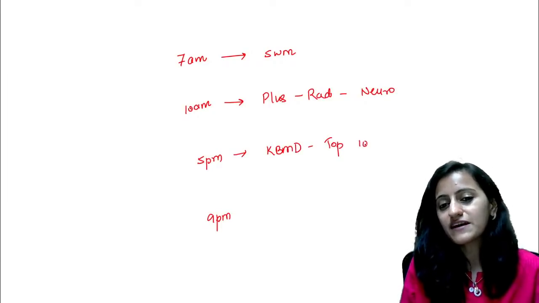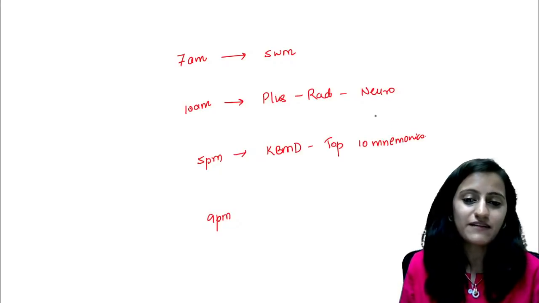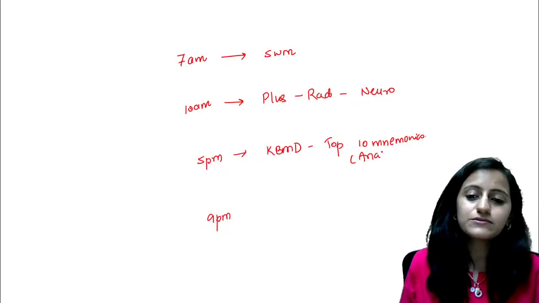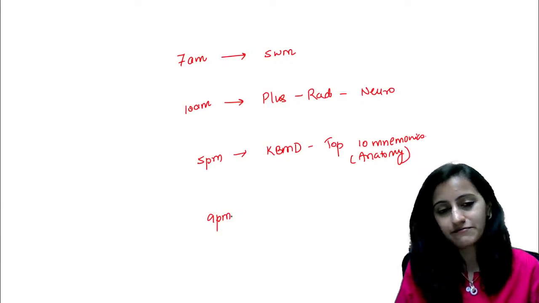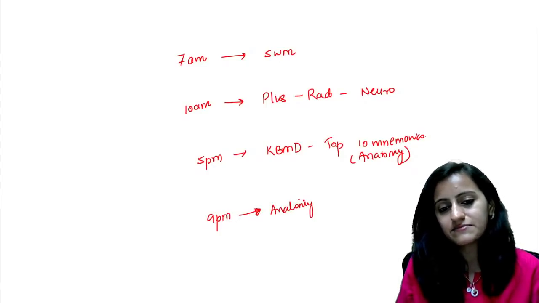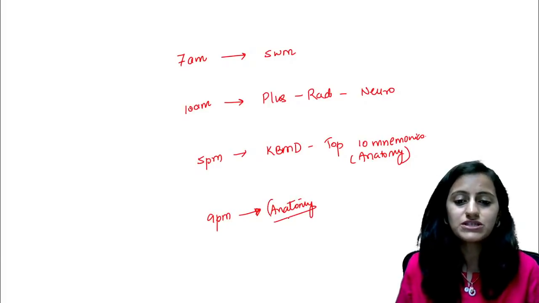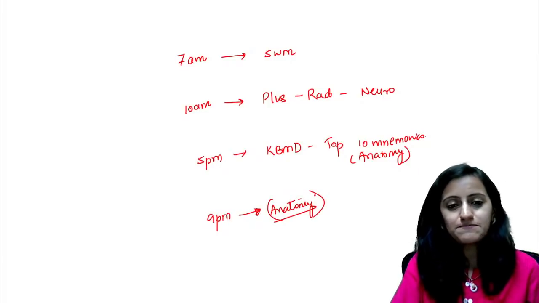Today was fast 5, so tomorrow will be top 10 mnemonics KBMD at 5 p.m. I'll try to include a maximum of mnemonics from anatomy tomorrow because that is the target that we have. Then at 9 p.m. again we will have anatomy revision. So that's the plan for tomorrow.